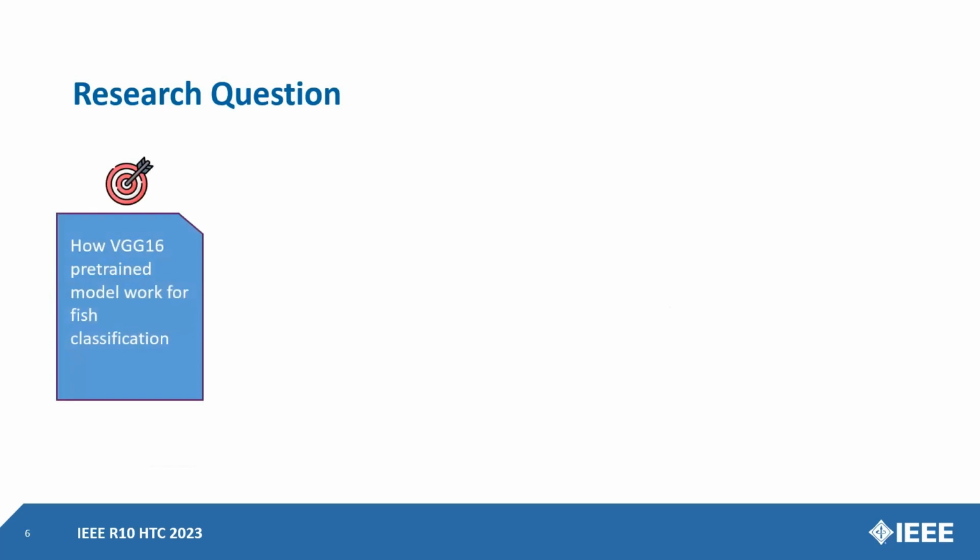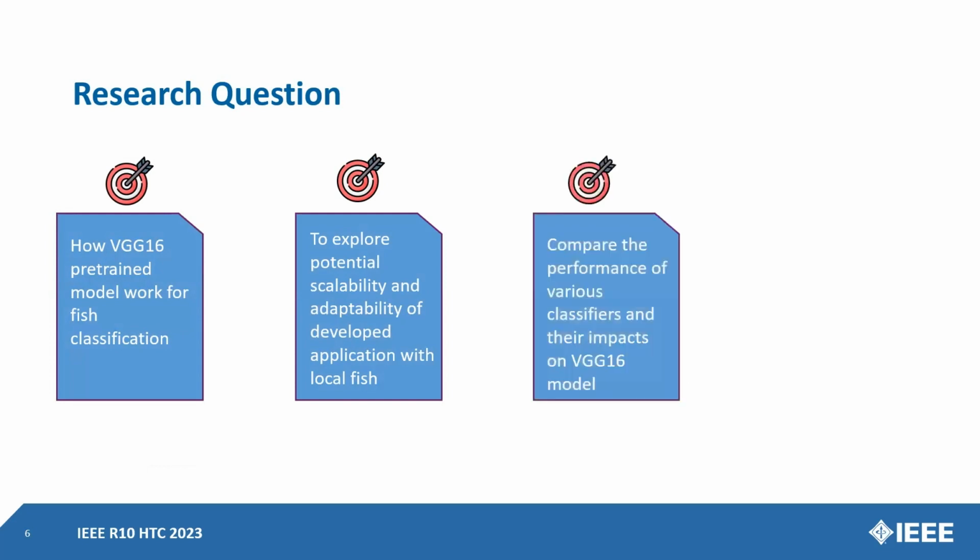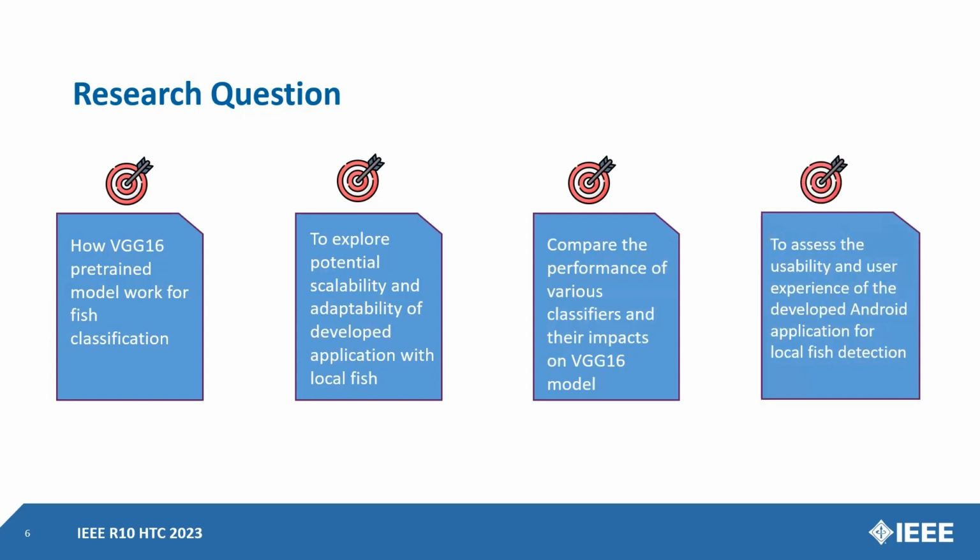So several questions came into our mind after studying other people's work. Firstly, how does the VGG16 pre-trained model work for fish classification, and what about the potential scalability and adaptability of the developed application with local fish? We also have the confusion of how to compare the performance of various classifiers and their impact on the VGG16 model, and how we will assess the usability and user experience of the developed Android application with local fish detection.